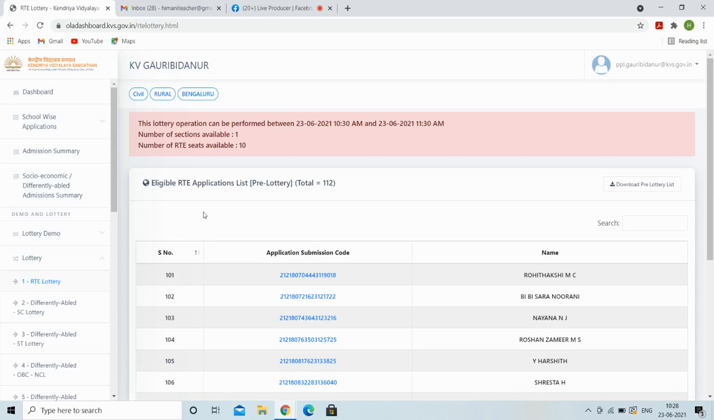We have already displayed the demo. Yesterday also on the Facebook page, KV Gauribidnur displayed an online demo of the lottery, and today also at 10 o'clock we have shown it. At 10:35 we will start the lottery process.